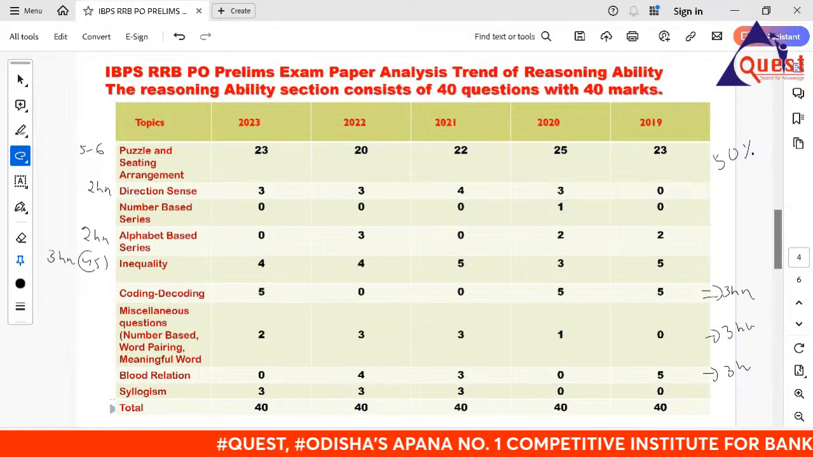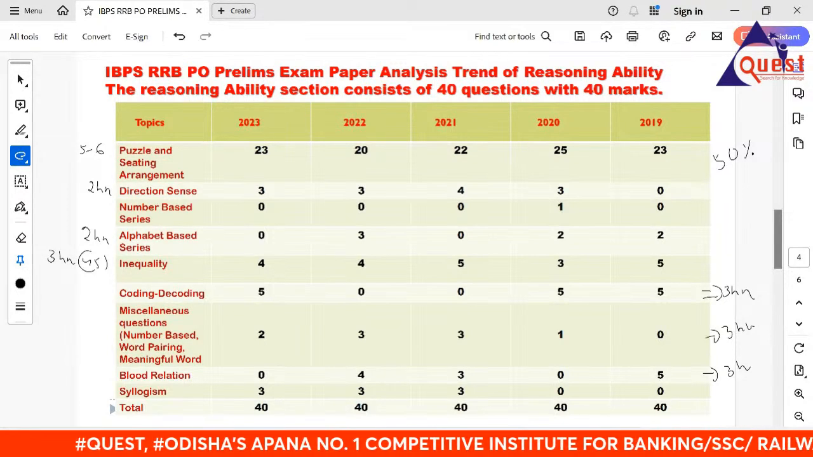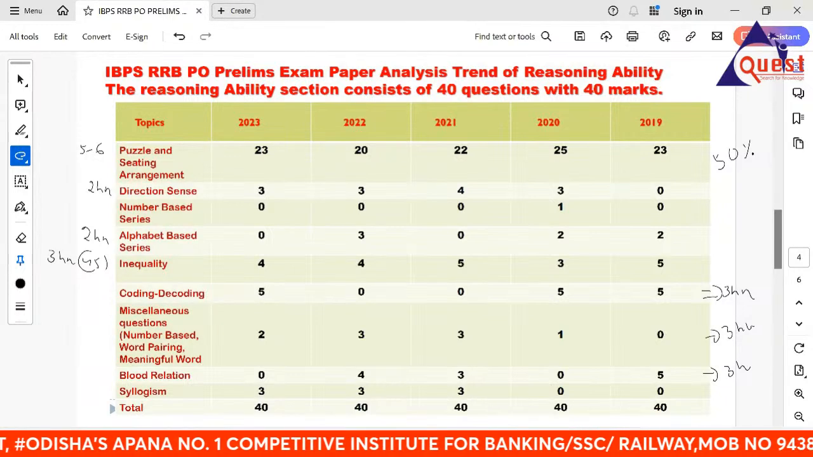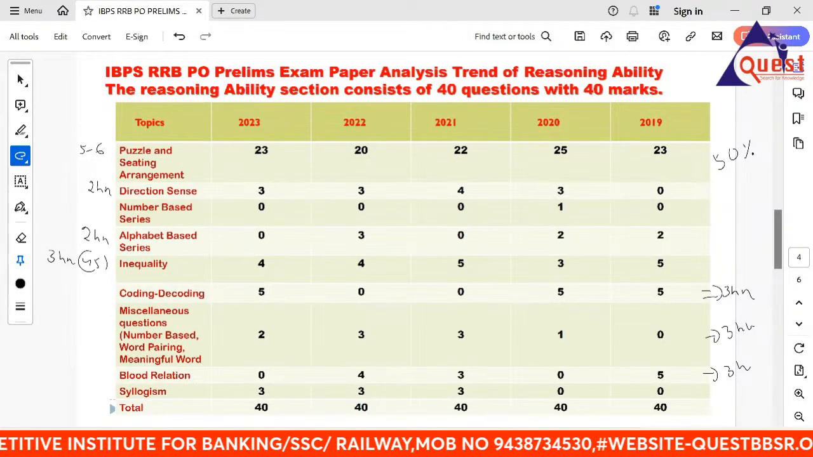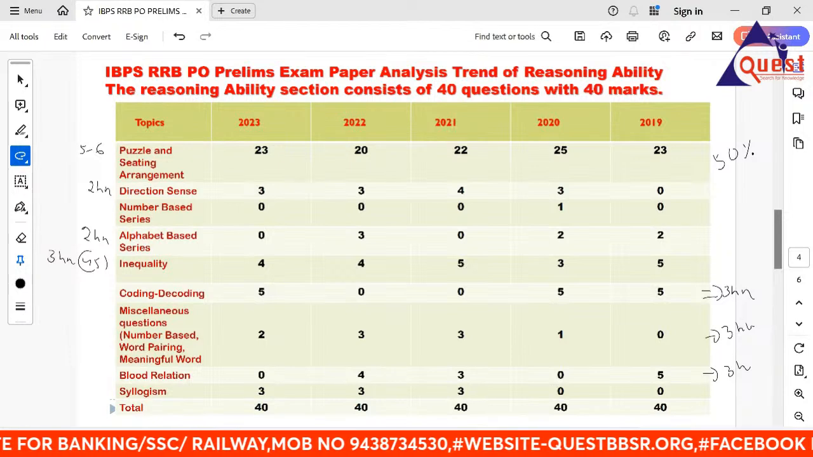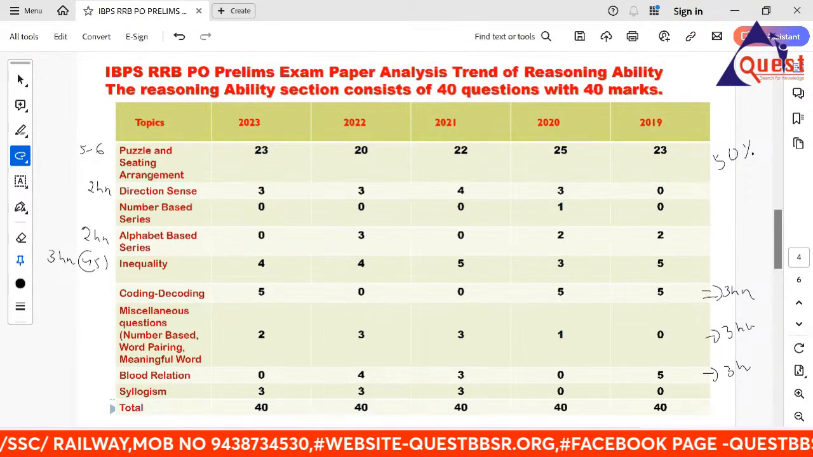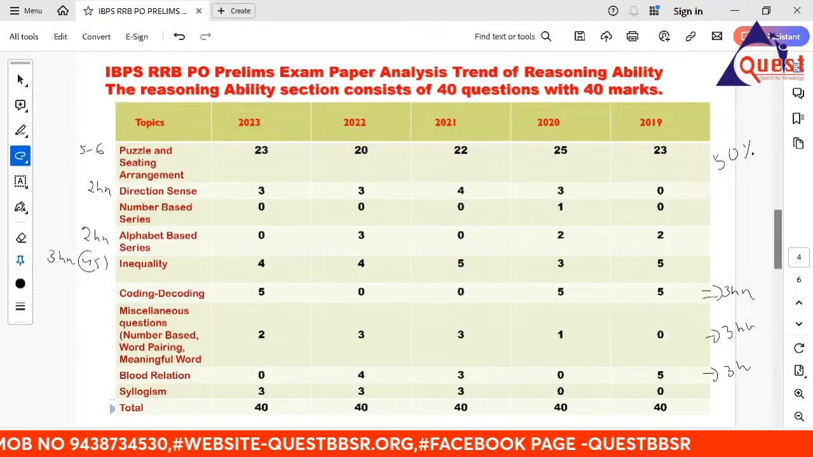Go to the direction set. Only do one direction set, another in the set, and that is over. Basic number-based series is not available. Alphabet series is logical alpha number time. Do only the materials. You have 30 to 40 questions. Inequality, do it. Inequality, do it.